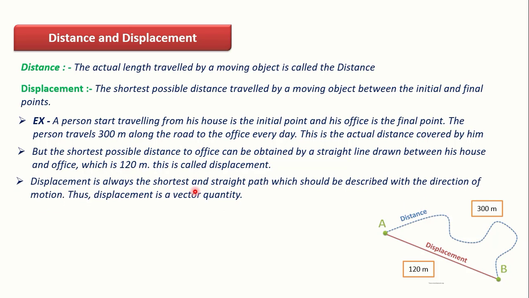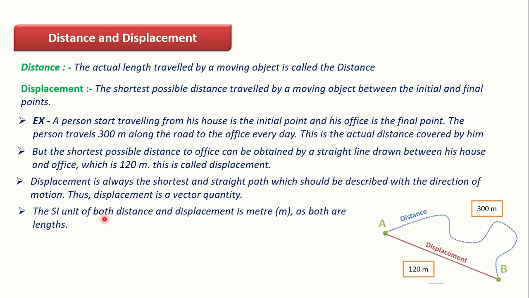Displacement is always the shortest, straight path, and it should be described with a direction of motion. Thus displacement is a vector quantity. The SI unit of both distance and displacement is meter, as both are lengths.